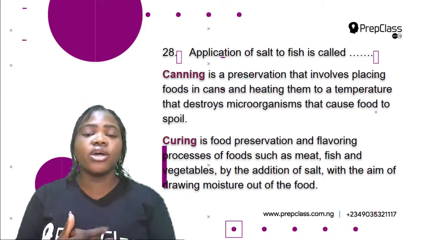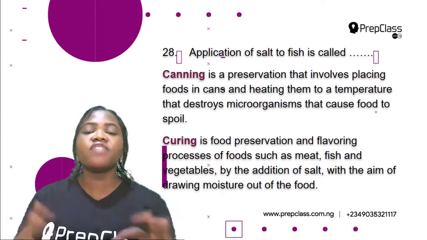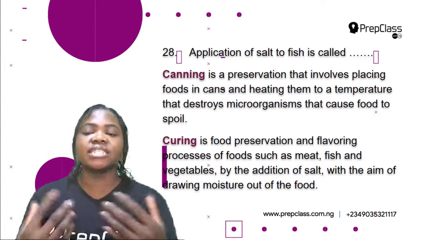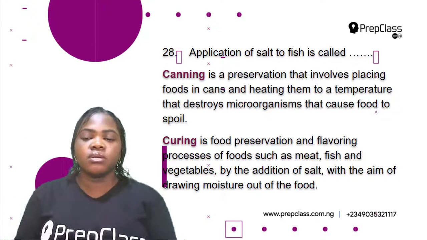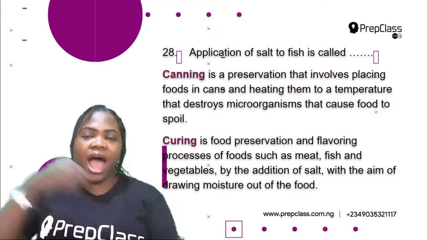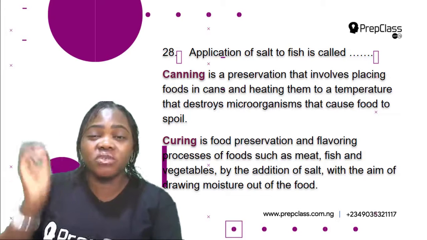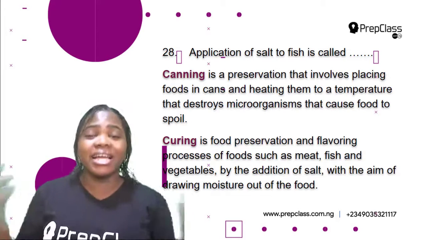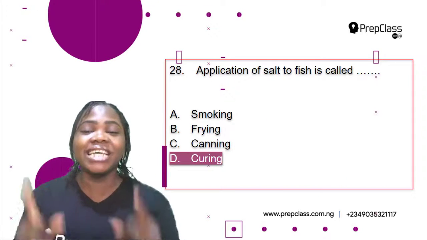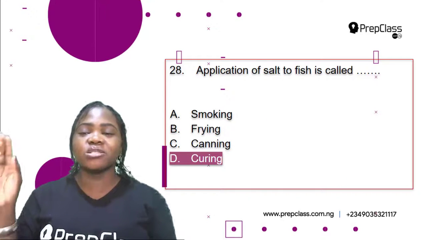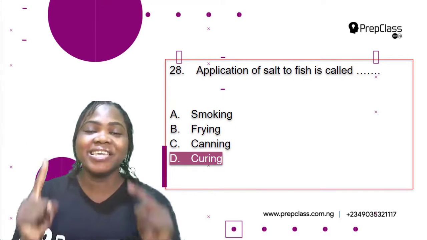The last option is curing. What is curing? Curing is food preservation and flavoring processes of food, such as meat, fish, and vegetables by the addition of salt with the aim of drawing moisture out of the food. So curing is a process of application of salt to fish or other kinds of food to preserve them. Okay, so the correct option is D, curing. Application of salt to fish is called curing. So the correct option is D, curing.